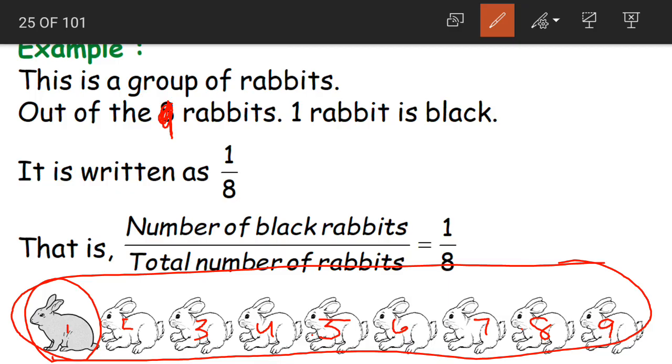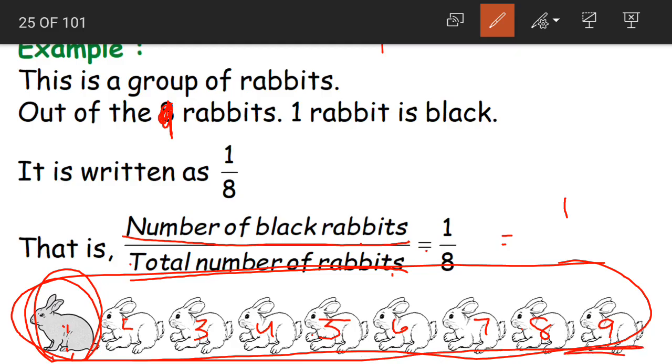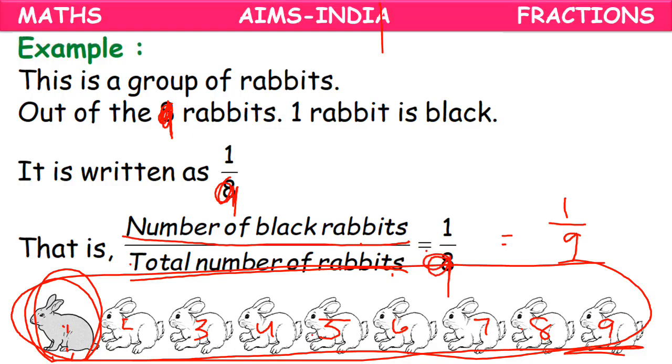Now how will we write the fraction for this? Number of black rabbits divided by the total number of rabbits. How should we write it, children? Number of black rabbits divided by total number of rabbits. That is, 1 is the number of black rabbits, and what is the total number of rabbits? 9. So 1 by 9, 1 divided by 9 becomes our fraction. Fraction for what? The number of black rabbits in this collection.